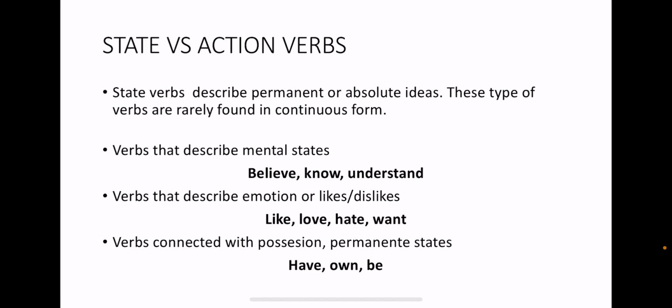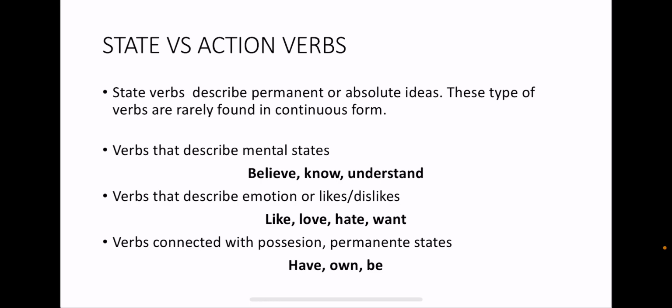Have lunch, have breakfast. You can be in the process for that. So be careful about have because when we talk about possession, it's a state verb, but when we talk about an idiomatic expression like have lunch, have breakfast, have dinner, we can put that in ing.